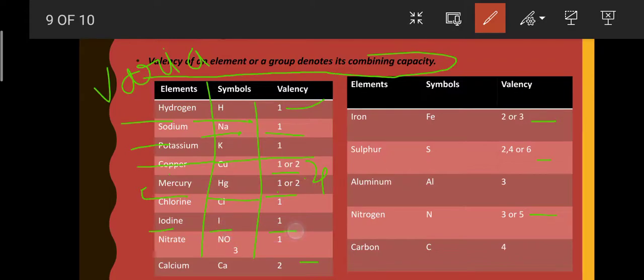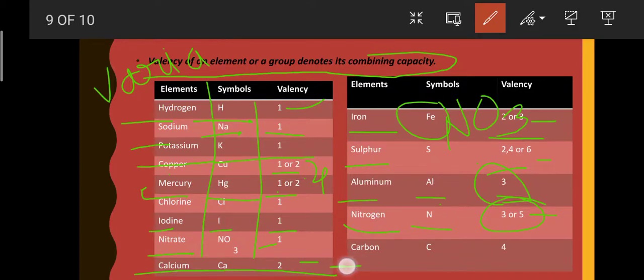Iodine, I, valency is 1. Nitrate, NO3, valency 1. Calcium, Ca, valency is 2. Iron, Fe, valency is 2 or 3. Sulfur is S and its valency is 2, 4 or 6. Aluminium, Al, its valency is 3. Nitrogen is N, its valency is 5. Carbon, C, and its valency is 4.